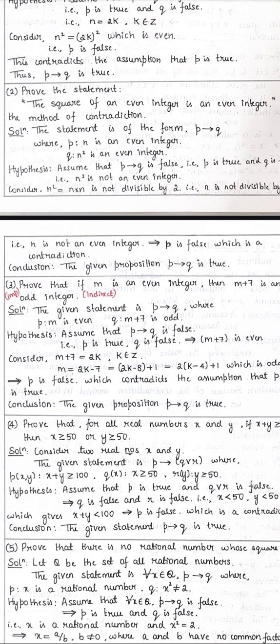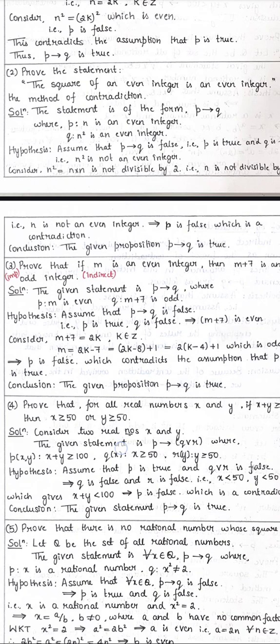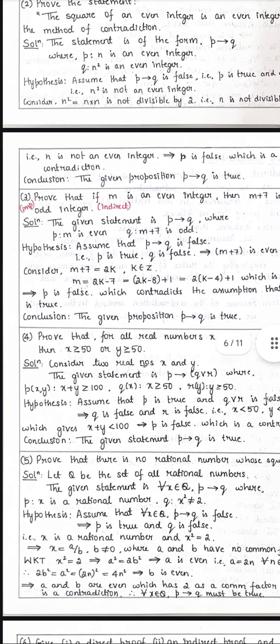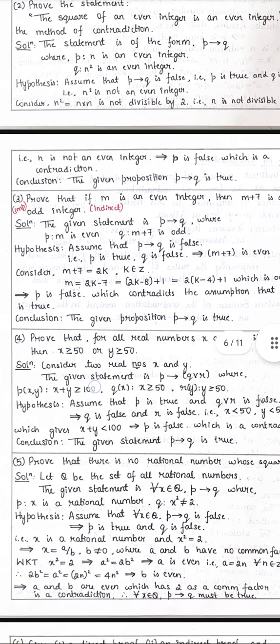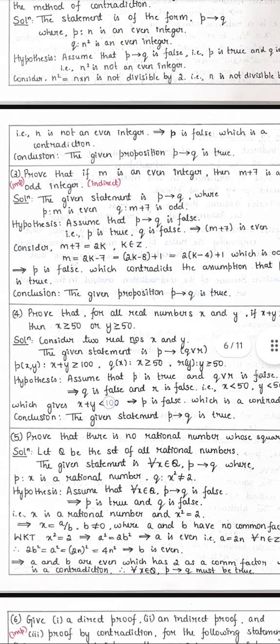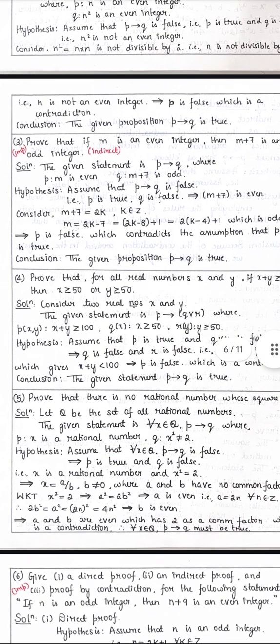Assume that "if P then Q" is false, then P is true and Q is false. So n square is not an even integer. We consider n square as n into n, which is not divisible by 2. So n is not divisible by 2, which means n is not an even integer. So P is false, which is a contradiction. So the conclusion: the given proposition "if P then Q" is true.